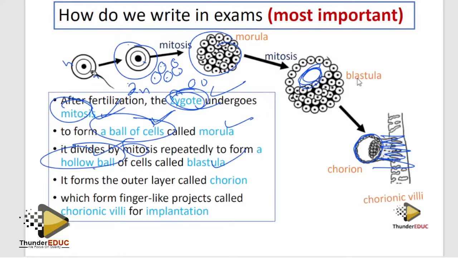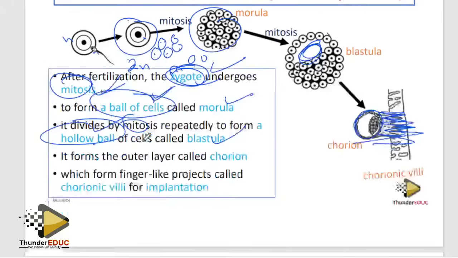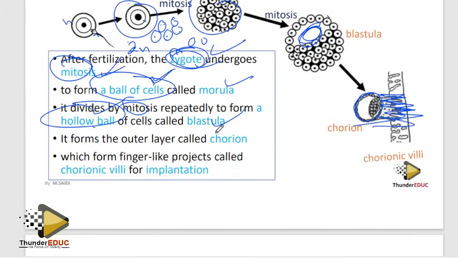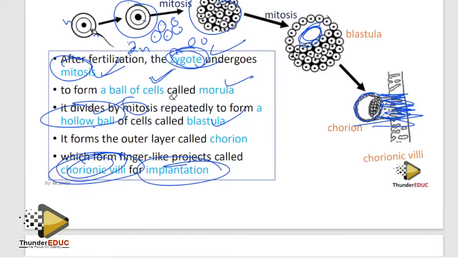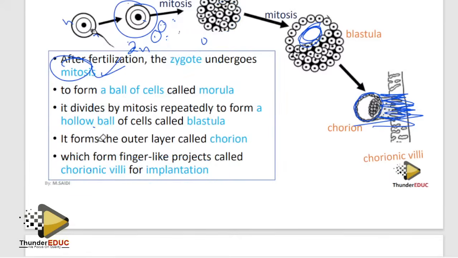Finger-like. Imagine when someone in the stomach brings a fist and then stretches the fingers. How do you feel? You feel the pain. That's exactly it. Finger-like projections. How do we call those finger-like projections? Chorionic villi. What are they for? Implantation. Simple. Guys, don't go to the paper when you don't know this. Please make sure you know it.